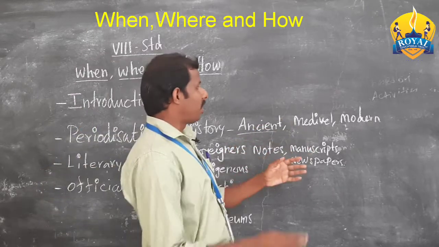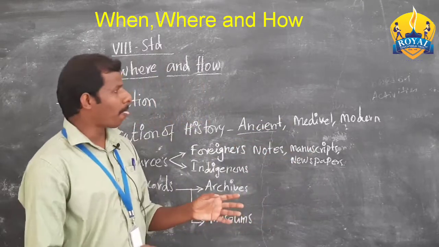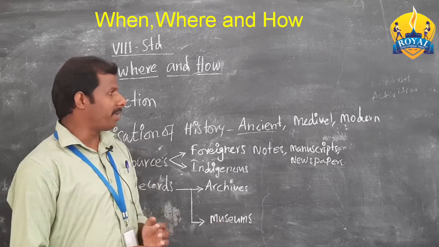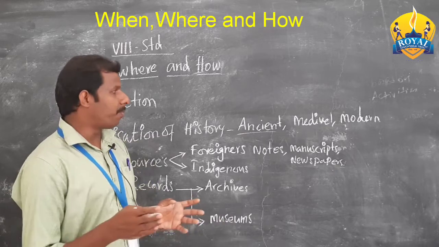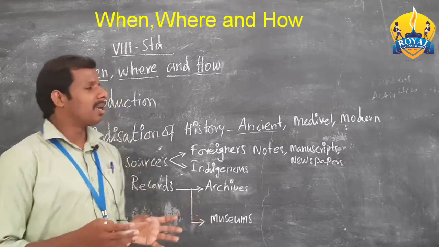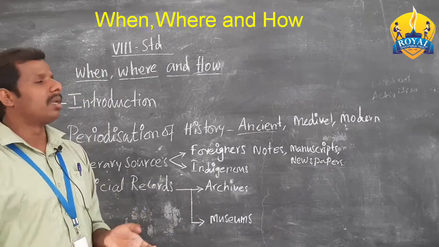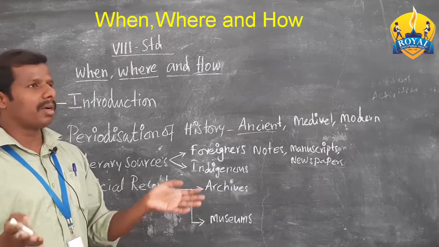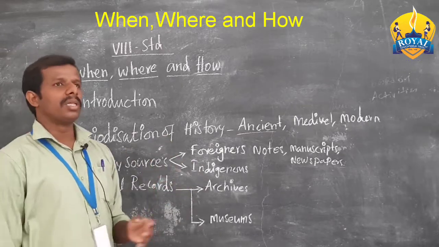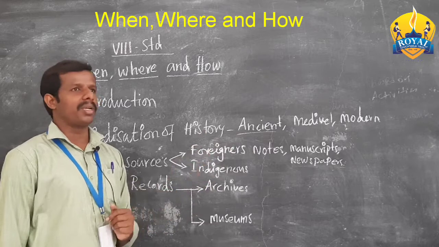The next period is called the medieval period. In this time, people developed a sense of the country, of rule and administration, and the feeling of protecting the people.